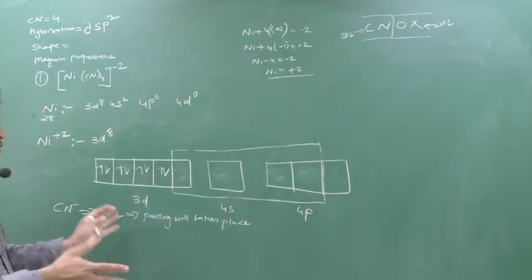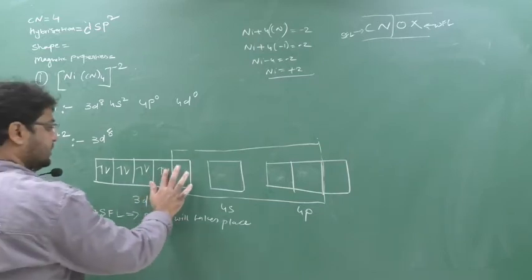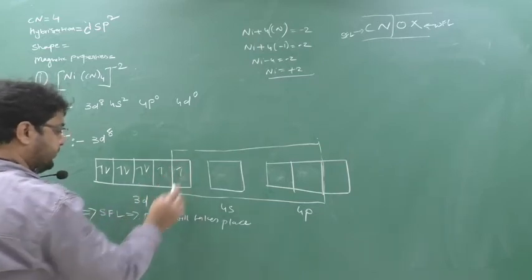3d8 electronic configuration. After you see the pairing, you have to see the ligand. Now CN minus is a strong field ligand. So in a strong field ligand, pairing will take place.